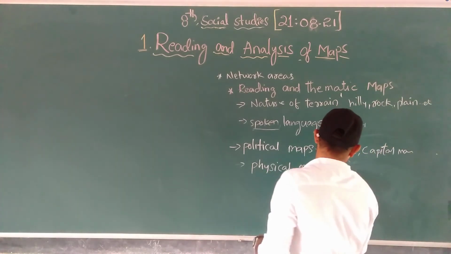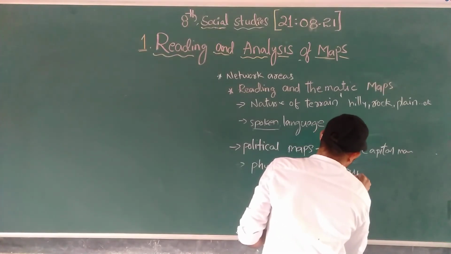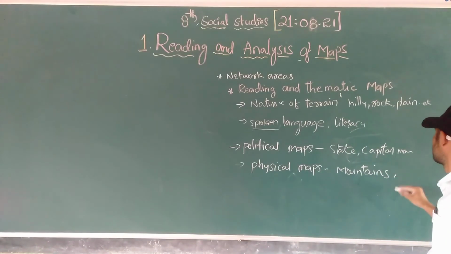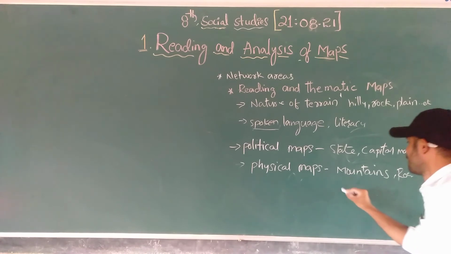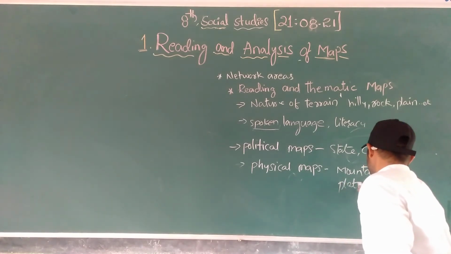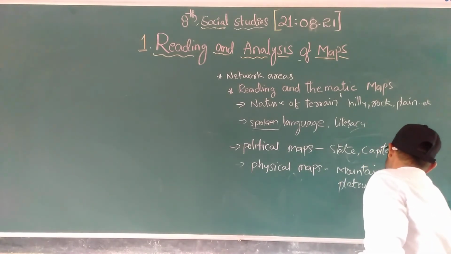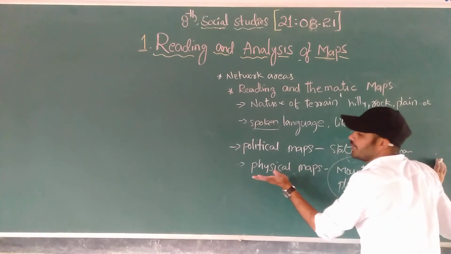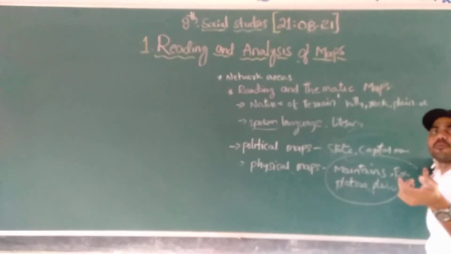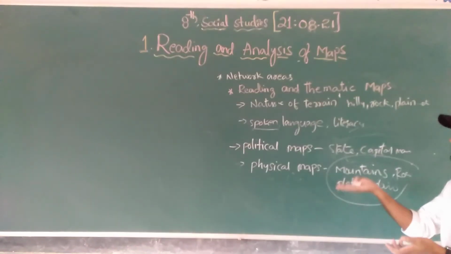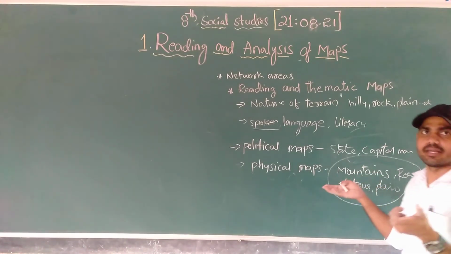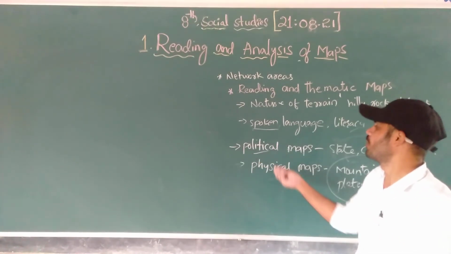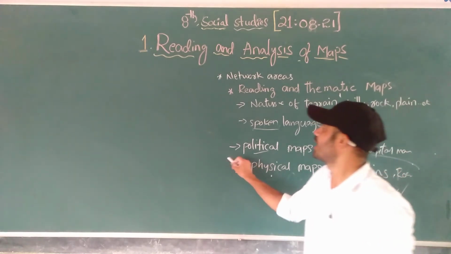But when it comes to the physical map, it shows mountains, rocks, plateaus, plains. All these are considered in the physical map. You can open Google Maps, it will be the same. There will be a terrain map first, and second, if you change to the satellite map, they will be located in the political and physical map. So these are the reference maps